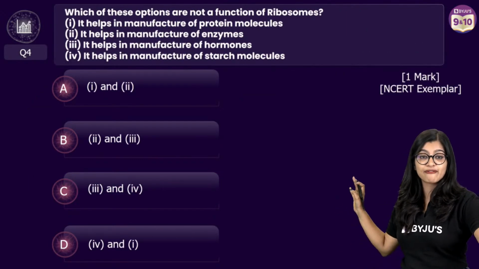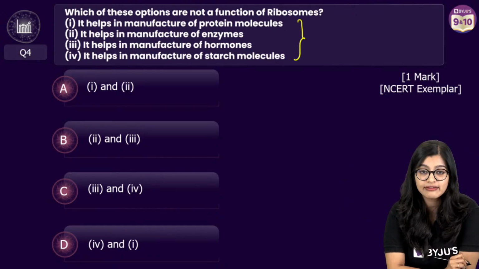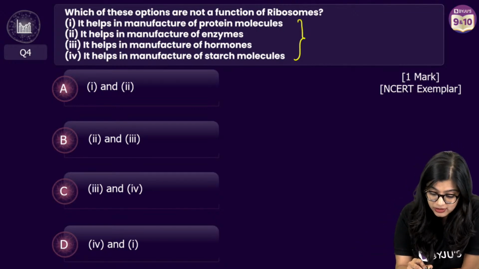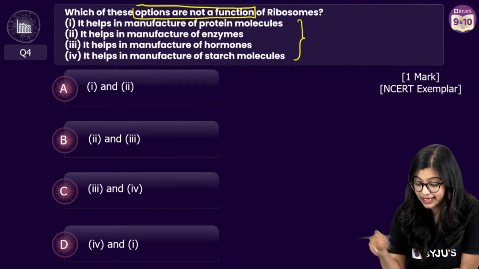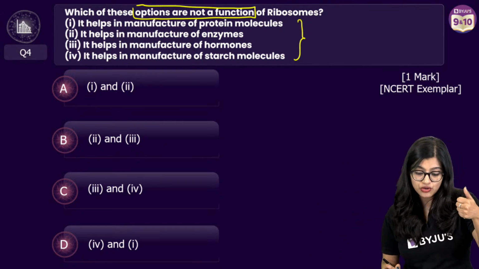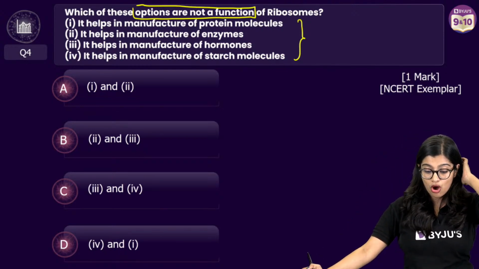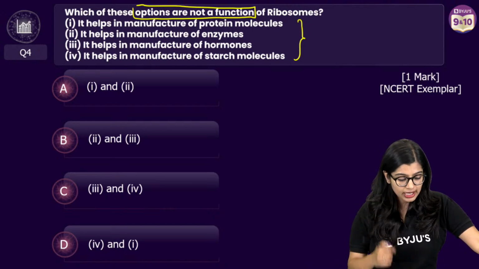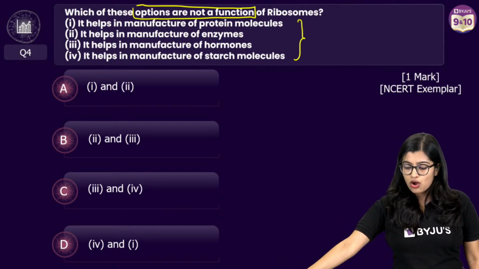Let's move on to question number 4, everyone. Now you have 4 statements which are given to you, from which you need to identify which among these options is not a function of ribosomes. So here you need to identify the functions of ribosome and then identify which is not a function. It helps in manufacture of protein synthesis, helps in manufacture of enzymes, it helps in manufacture of hormones, and it helps in the manufacture of starch molecules. All right.